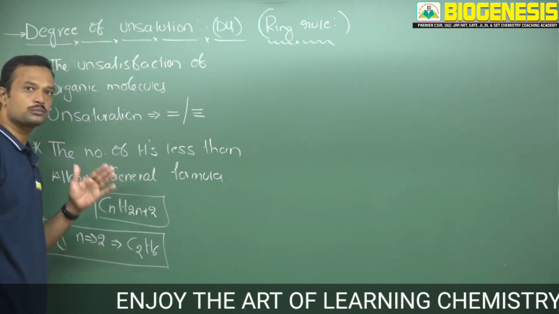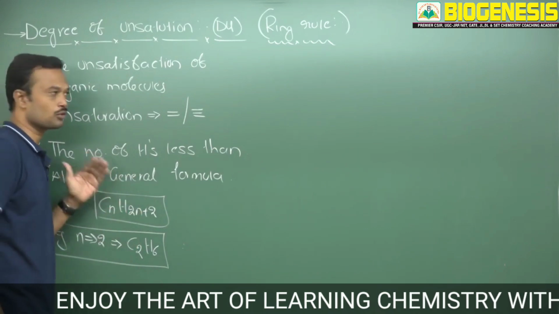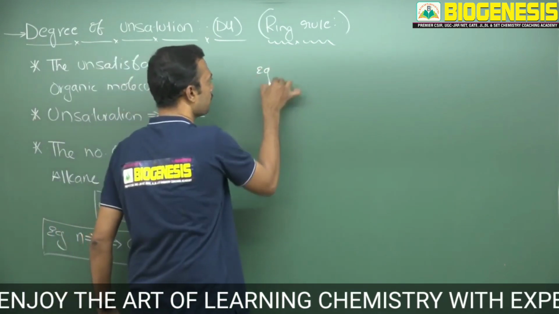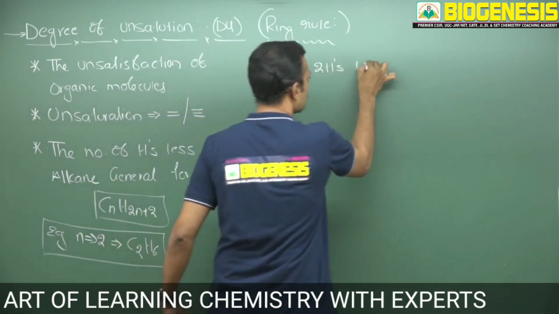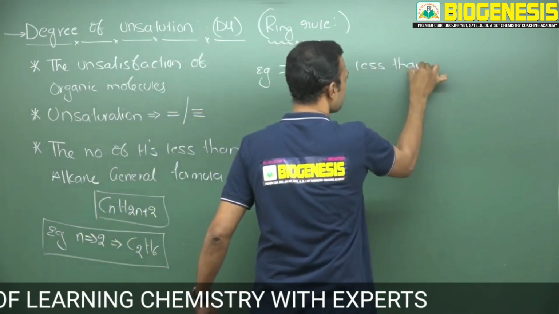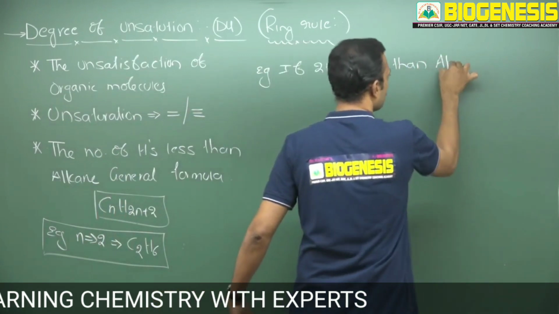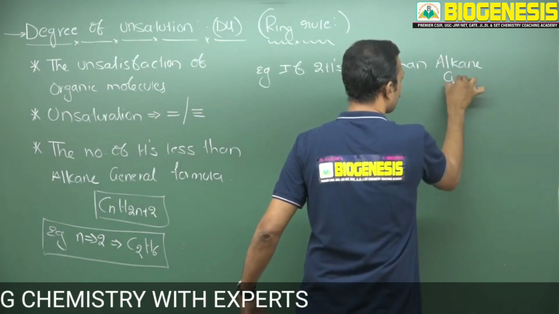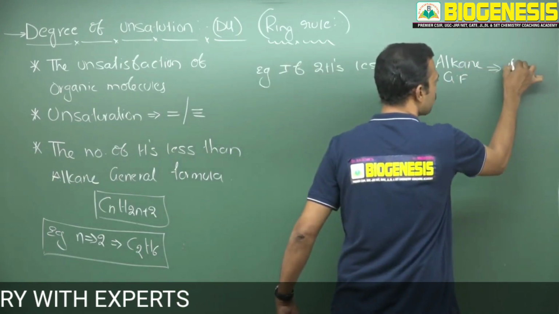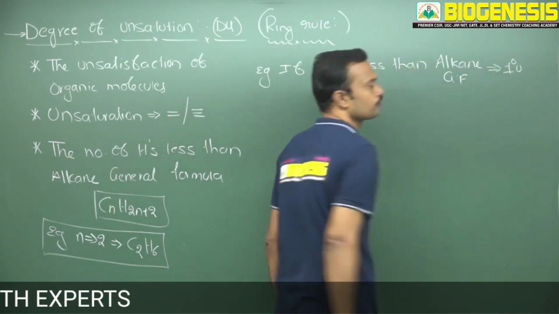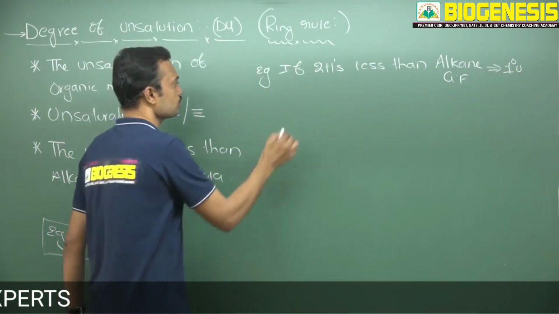Then we confirm how many hydrogens are less than the alkane general formula. If 2 hydrogens are less than the alkane general formula, this is written as first degree of unsaturation.